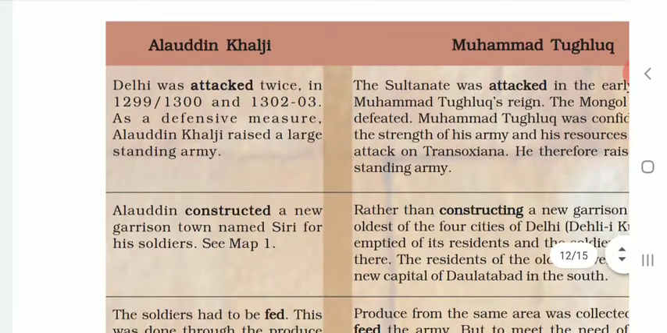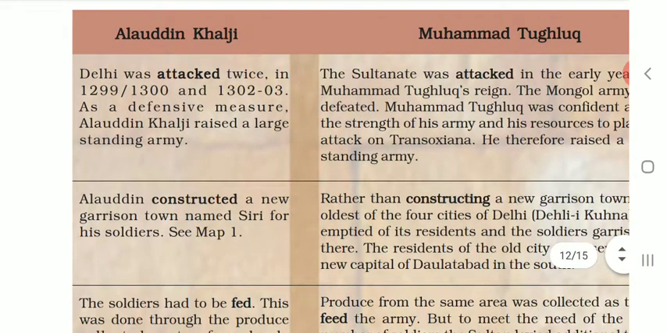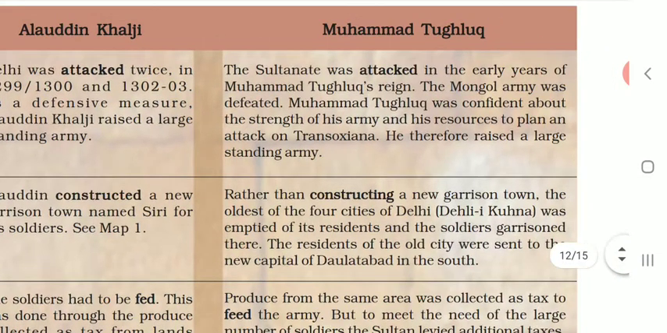Now we are going to see Alauddin Khalji. Alauddin constructed a new garrison town named Siri for his soldiers. If you see map number 1, you will see that point over there. What did Muhammad Tughlaq do? Rather than constructing a new garrison town, the oldest of the 4 cities of Delhi, that is Delhi Kohana, was emptied of its residents and the soldiers were garrisoned there.